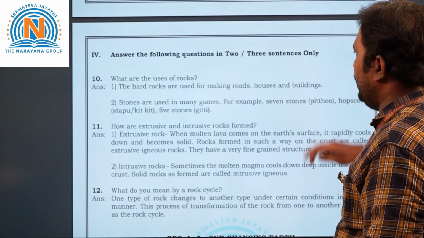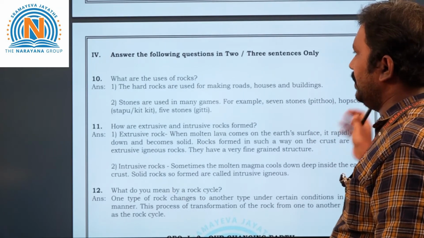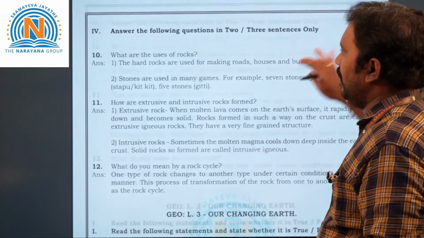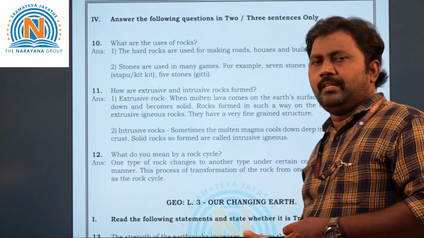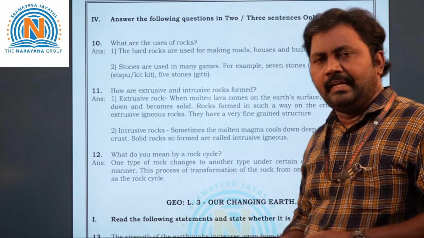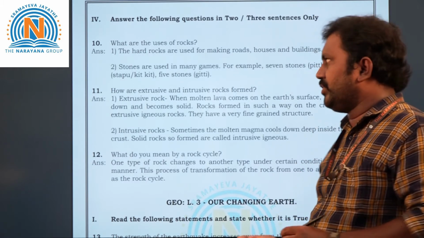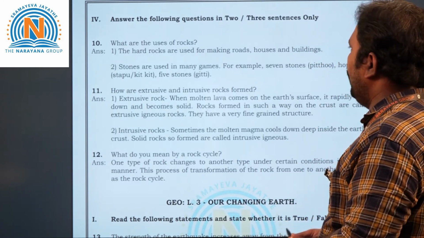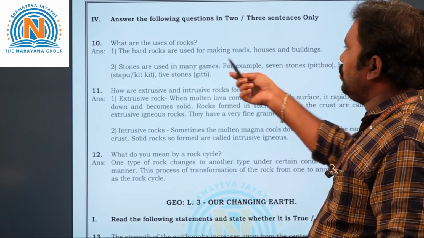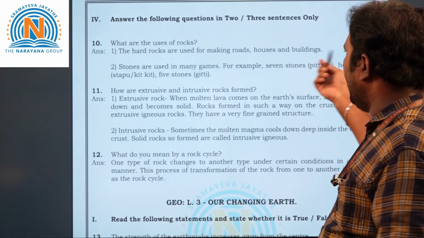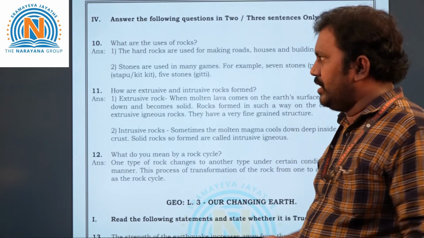Now let's take the fourth Roman, children. Answer the following questions in two or three sentences only. See here, 10th question. What are the uses of rocks? Uses of rocks, what, children? We can convert them into minerals and we are using them for constructions, right? Okay. See here, some uses are given. The hard rocks are used for making roads, houses and buildings. Just now I said, for constructions it is.